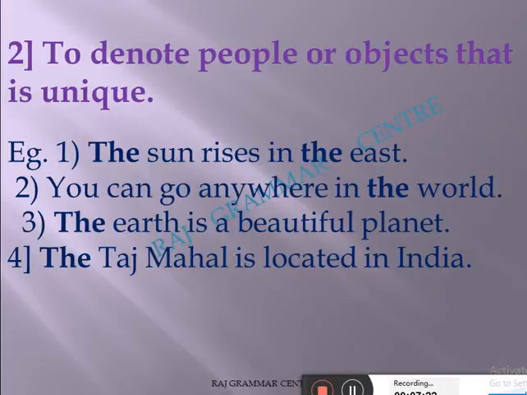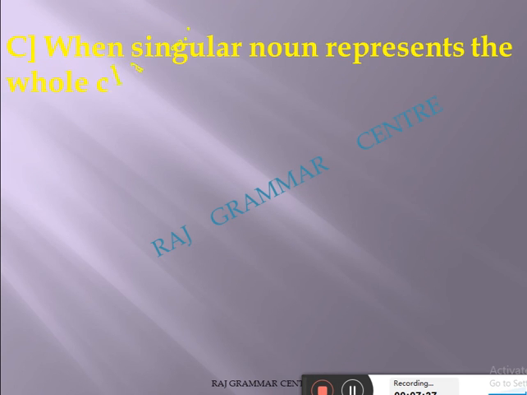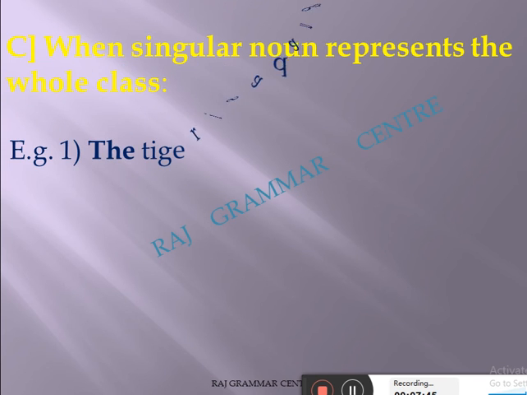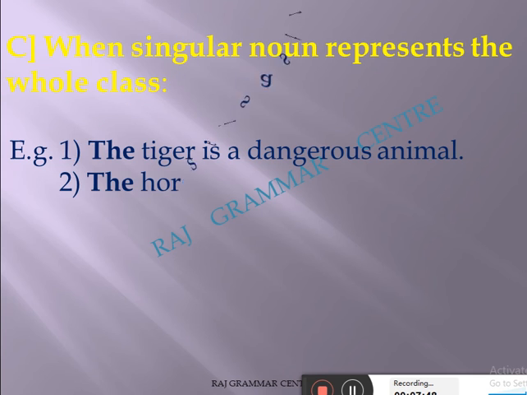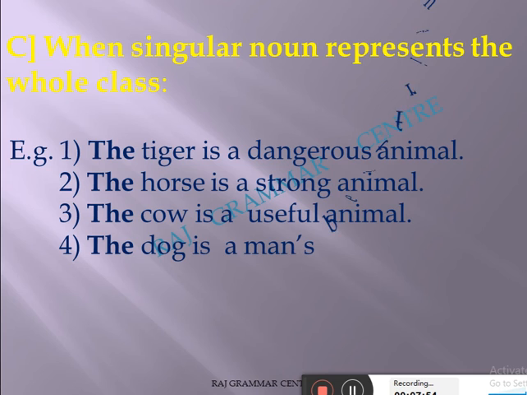See the third rule. Where do we use the? The first rule we said was about a particular thing, the second was the unique, and now see the third rule. When a singular noun represents the whole class. Try to understand: the singular noun is here, but it represents the whole class. See, the tiger is a dangerous animal. Here I am not talking about any particular tiger, the tiger of Mumbai, tiger of London, tiger of New York. No. Here I am talking about that class, the species.